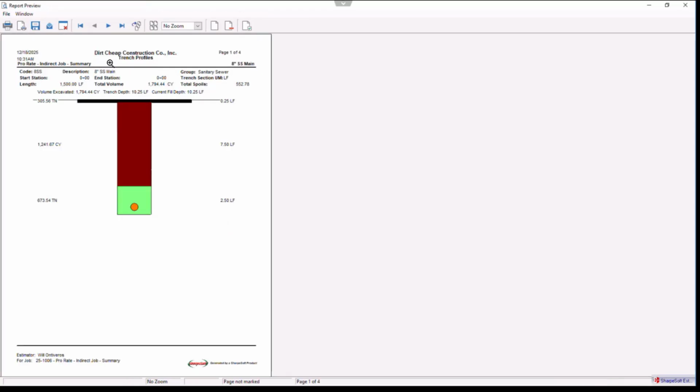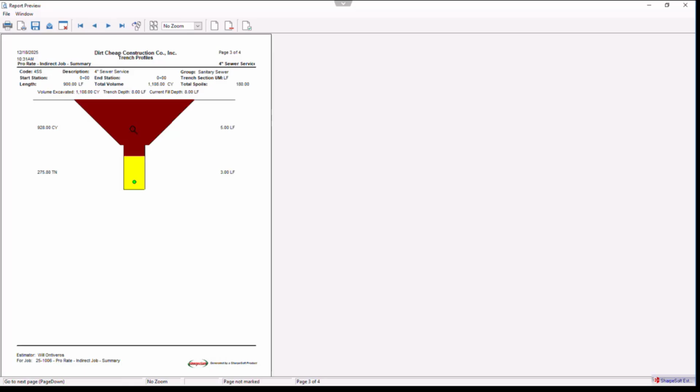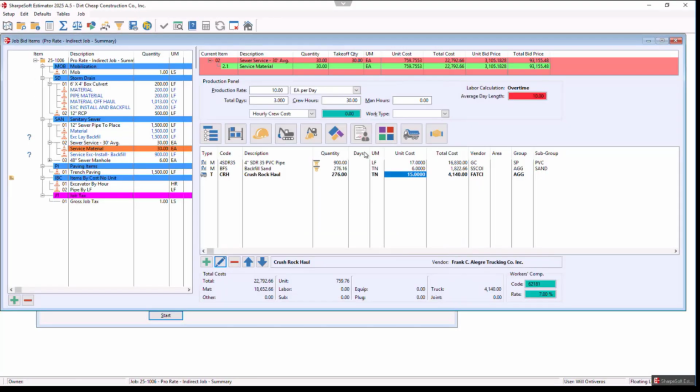And then now I have that particular trench. There's the information for the 8-inch sewer trench that we built, and then there's the summary of information. And then there's the 4-inch trench, so that way everybody could see what you're looking at. There's the volume, total volume excavated, and then there's the spoils there. So trench profile reports, trench profile, and then pick those reports.